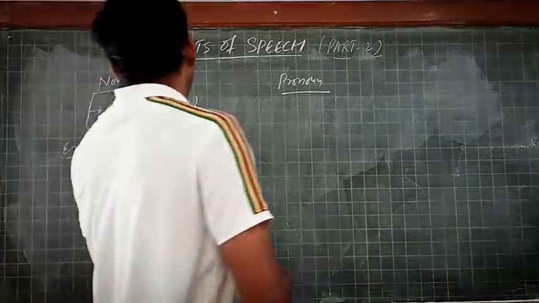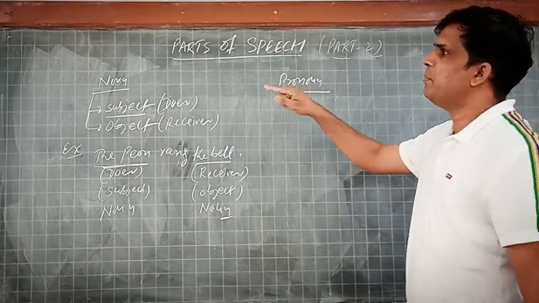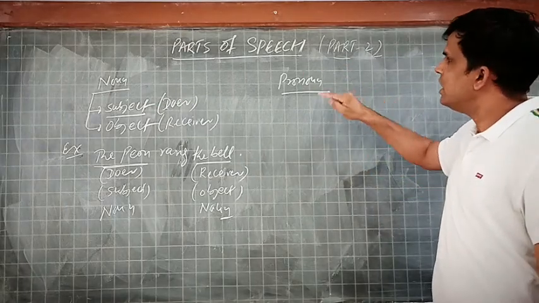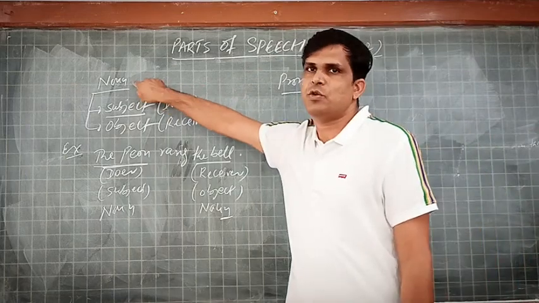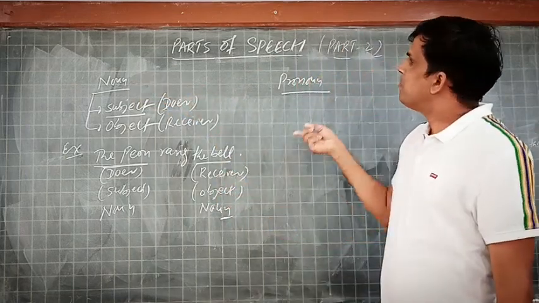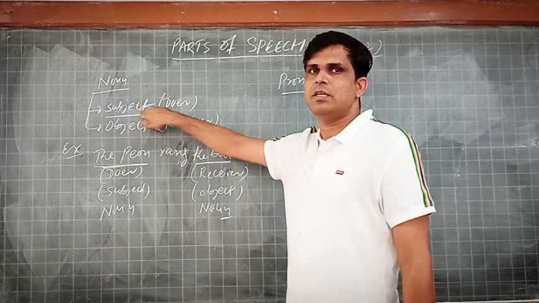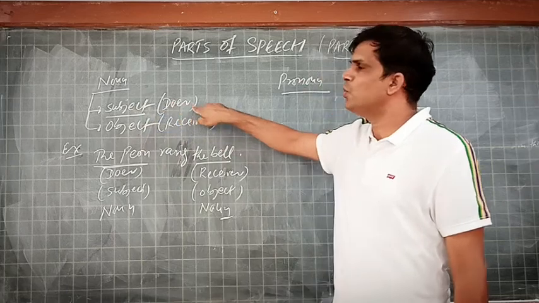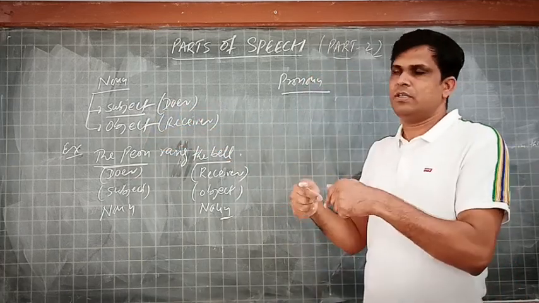Now, I wish to have a comparative study of noun and pronoun, because we learned that a pronoun is a word used in place of a noun. In part 1 we discussed that a noun works as a subject or an object, where the subject is the doer of a sentence and the object is the receiver.